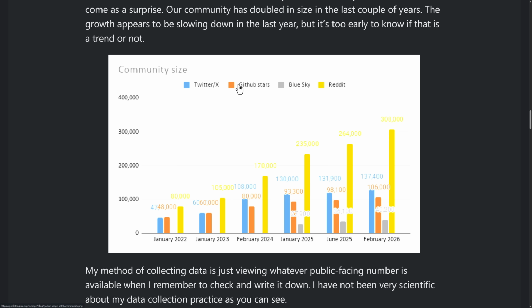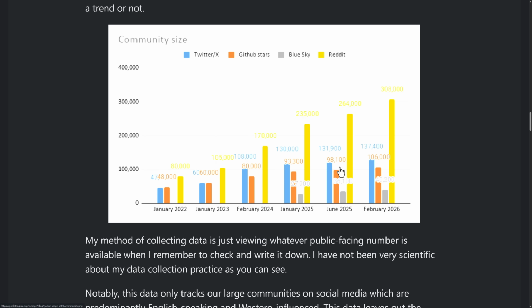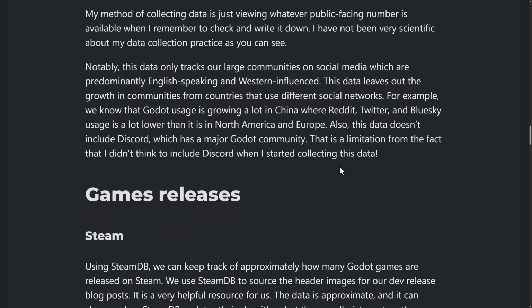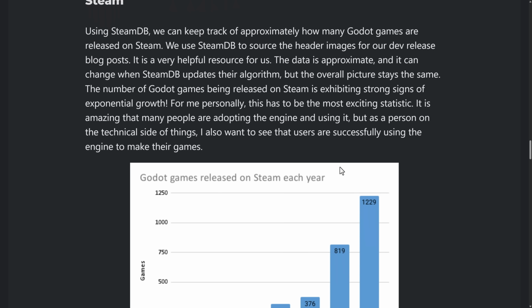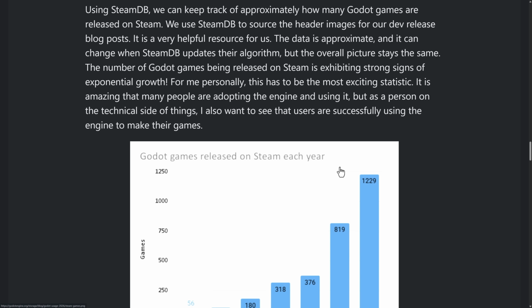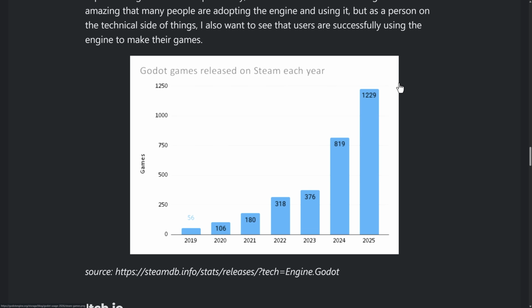The thing I find probably most interesting here is GitHub stars. You can see a constant progression of GitHub stars, but it seems to have slowed down in terms of growth. So we went from 80,093 to 98 to 106. I don't know if that's the natural progression of a project. It gets popular, people star it, and then it's kind of mature. Do you star mature projects? I kind of don't. So I don't know that you can draw too much information out of there, but this next one I find super interesting.